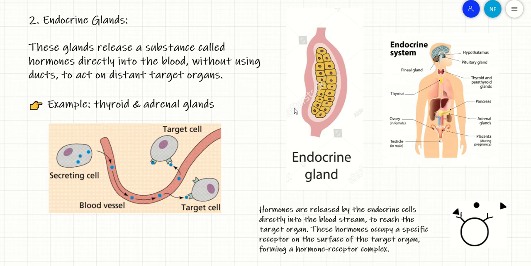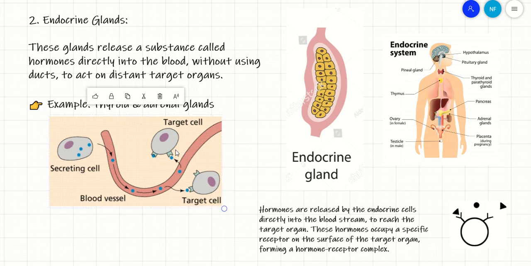First of all, let's explore what do we mean by an endocrine gland. So these are the endocrine cells. As you can see, they are not separated by a duct. There is no duct in the inside. There is no collection of the juice in the inside. On the contrary, this time, these cells are directly connected to the blood vessel. Yani here we can see the blood vessel surrounding the endocrine cells. Why? Because these cells will be producing a certain substance which is called hormone, and releasing it directly to the bloodstream in order to reach the target organ.